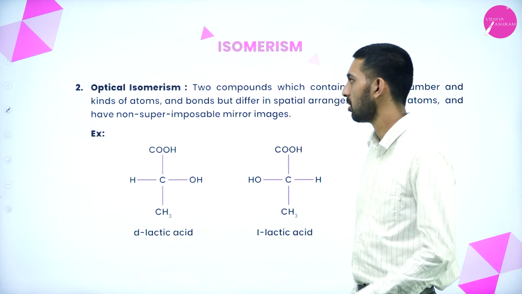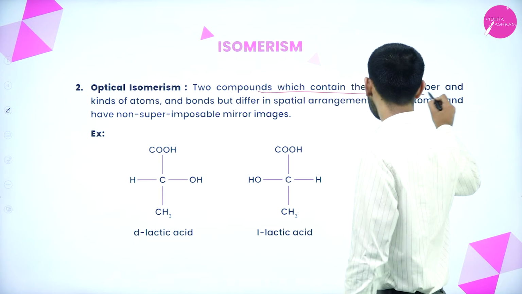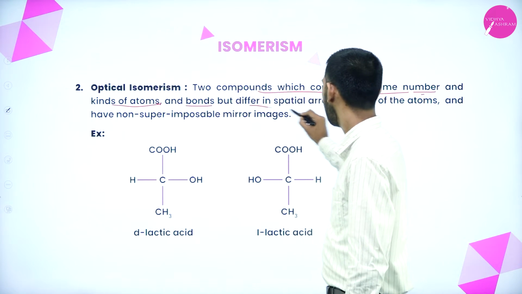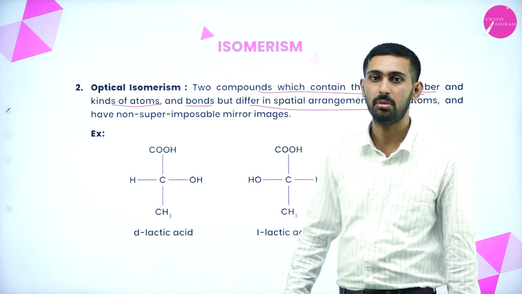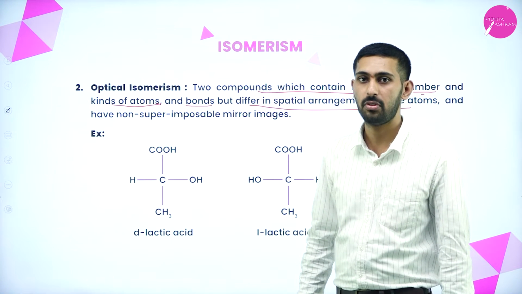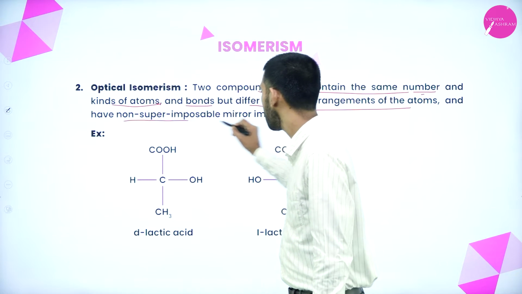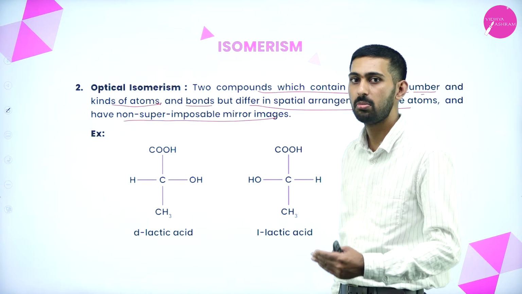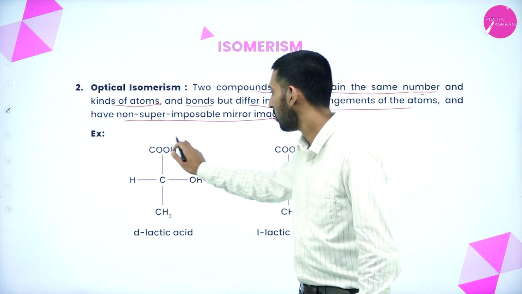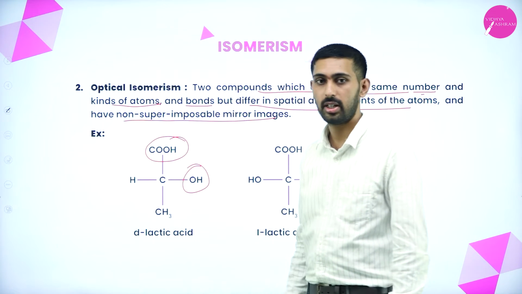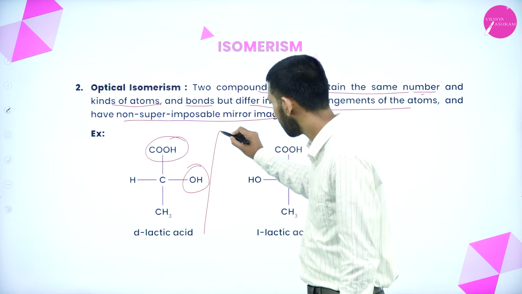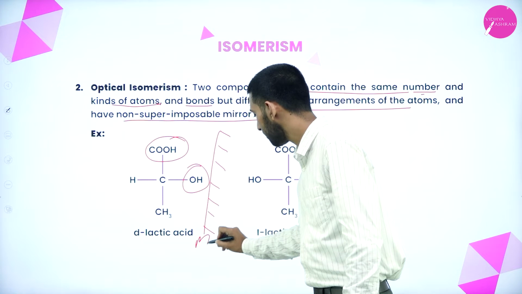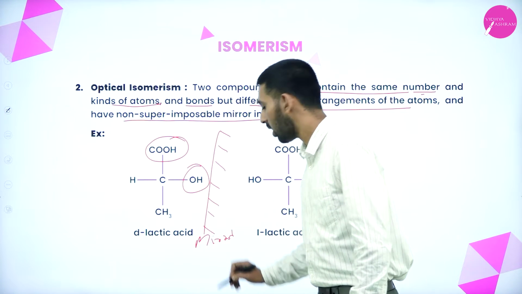Next is optical isomerism. What do you mean by optical isomerism? Two compounds which contain the same number and kind of atoms and bonds, but differ in the spatial arrangement of atoms, and they have non-superimposable mirror images. Here you see a CHO group and an OH group. If you keep a mirror to this, what do we get here?